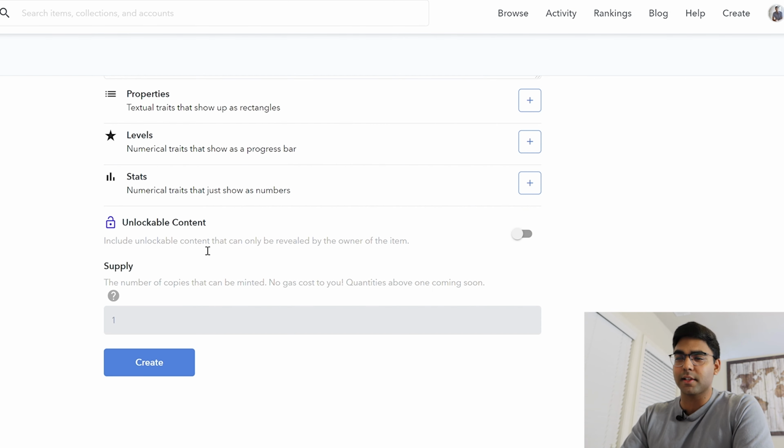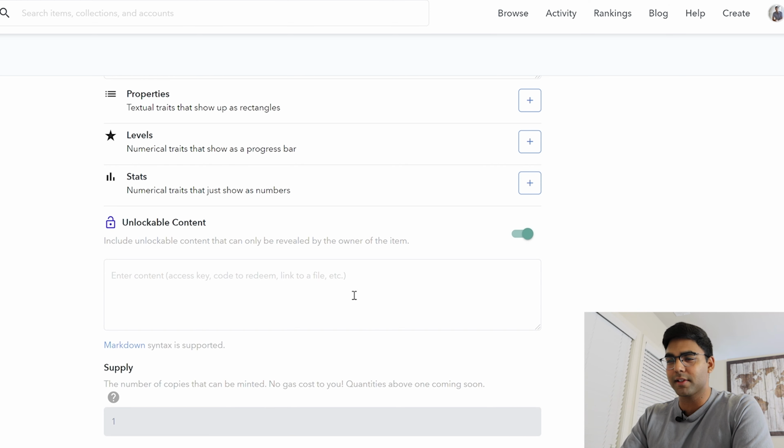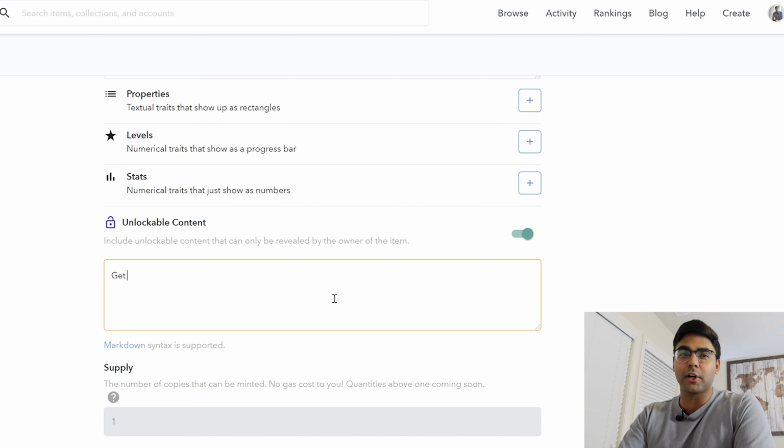And unlockable content. So include unlockable content that can only be revealed by the owner of this item. So for example, if I press this, then basically let's just say, if you purchase this from my collection, then get a free one-on-one with me. And yeah, just an example. So we'll leave it at that.